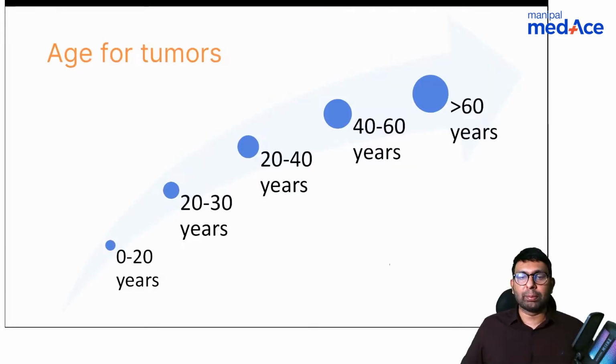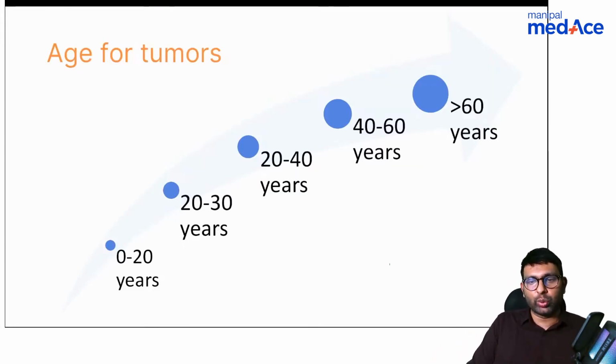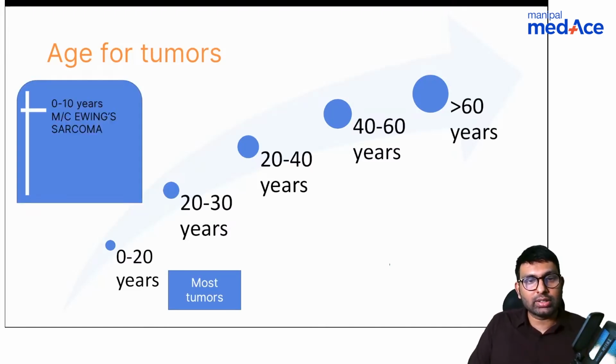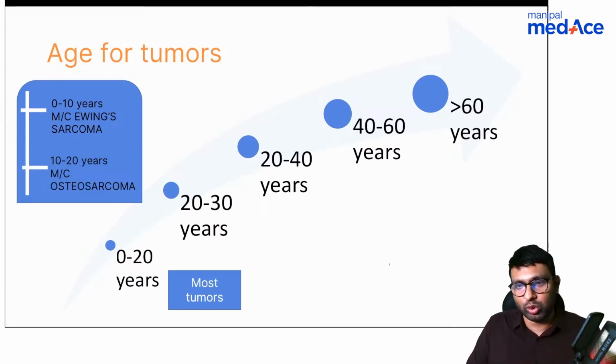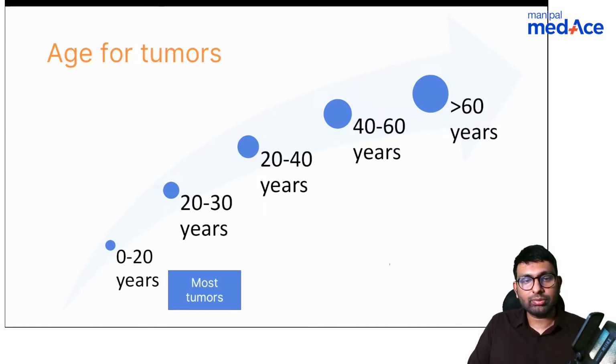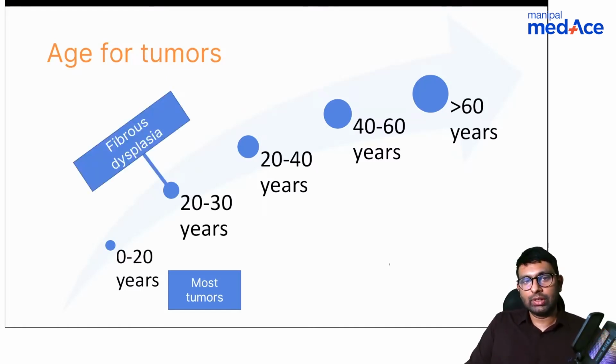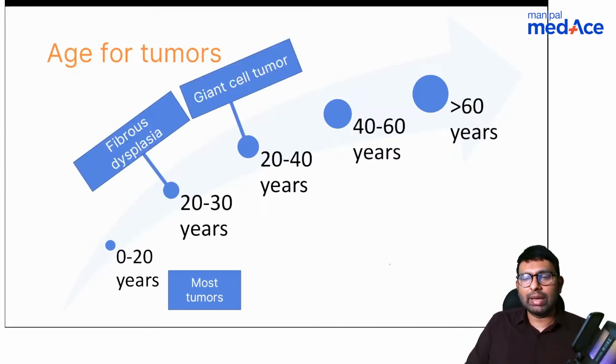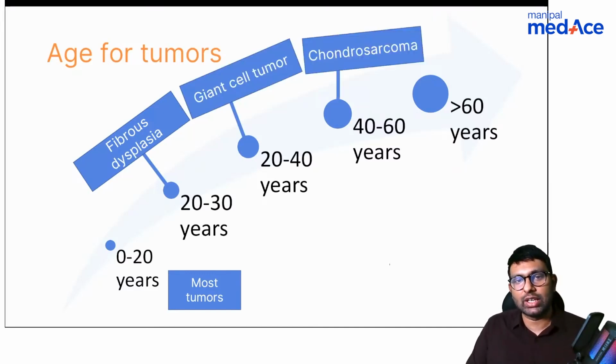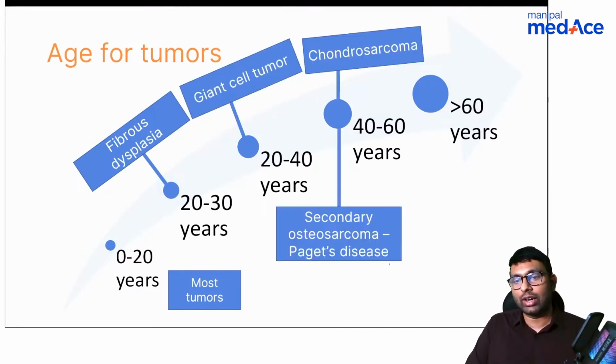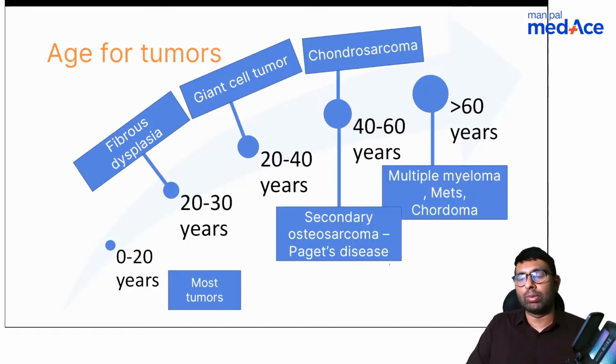Now age wise, if you want to remember, this is the chart I will ask you to write down. So 0 to 20, most tumors are 0 to 20. If you want to remember MCQ, most common between 0 to 10 years is Ewing sarcoma. Between 10 to 20 years is primary osteosarcoma. 20 to 30 years mainly is fibrous dysplasia. 20 to 40, like in our option here, mainly you can think of giant cell tumor. 40 to 60 usually is chondrosarcoma or secondary osteosarcoma. Main reason can be Paget's disease, and more than 60 is usually multiple myeloma, METS or chordoma. So this is a chart that I want you to remember for age.